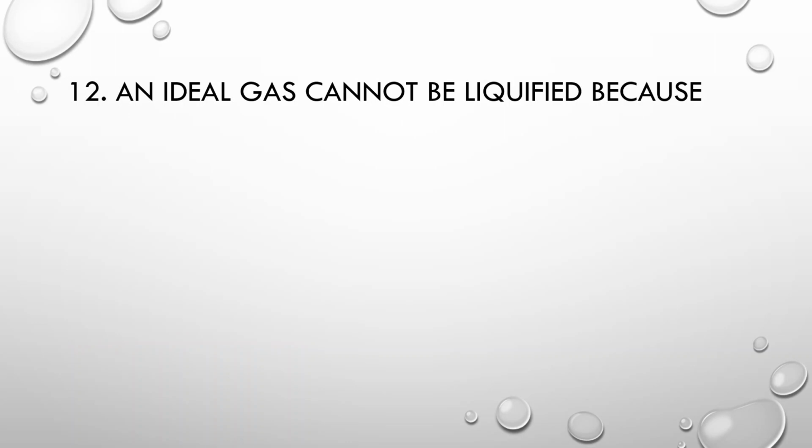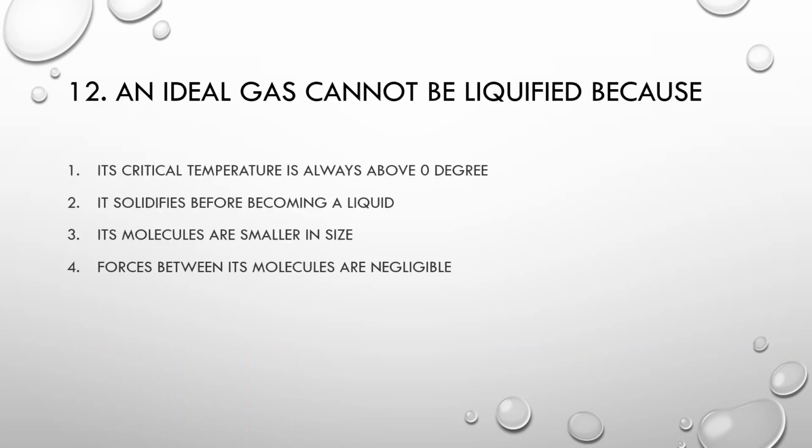MCQ number 12. An ideal gas cannot be liquefied because: number 1, its critical temperature is always above 0 degree. Number 2, it solidifies before becoming a liquid. Number 3, its molecules are smaller in size. Number 4, forces between its molecules are negligible. Correct option is forces between its molecules are negligible.